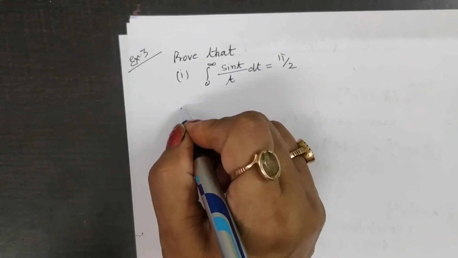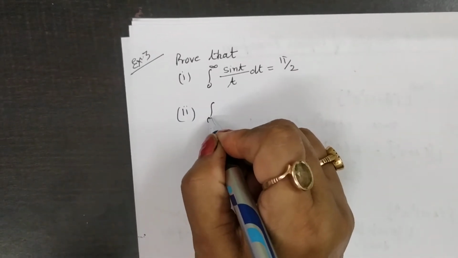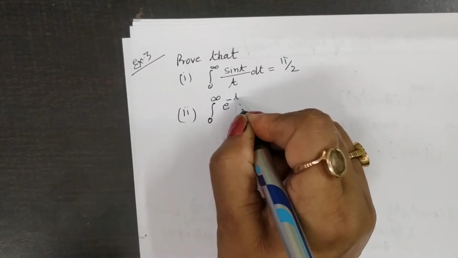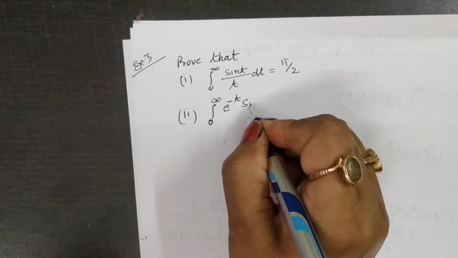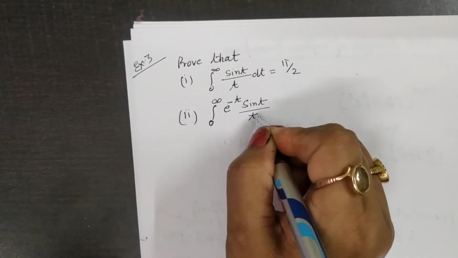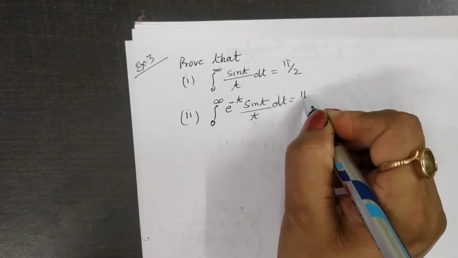And the next question is: integral from 0 to infinity of e to the power minus t sin t by t dt is equal to pi by 4.